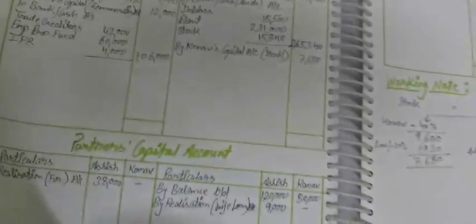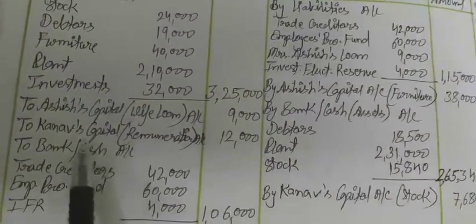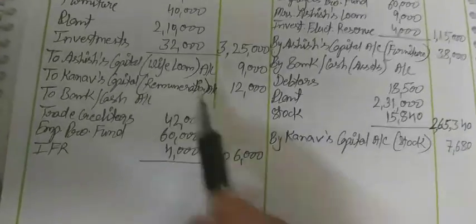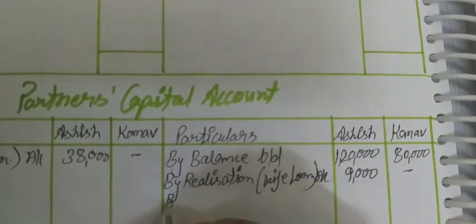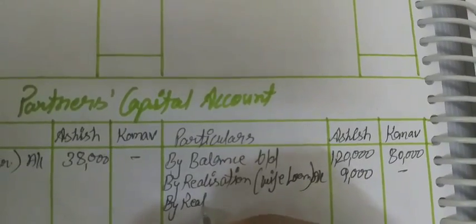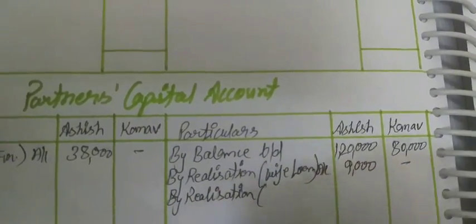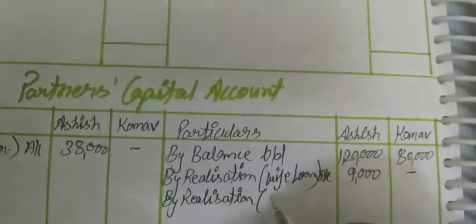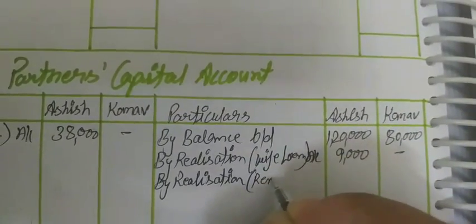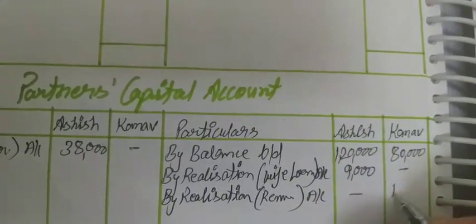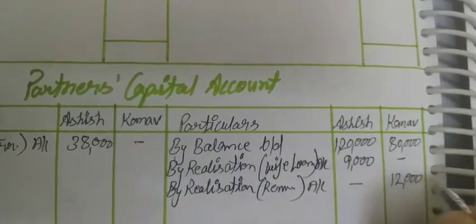Now student, we have to do the balancing. Before balancing, first we need to record all transactions. So in this transaction, Kanav's capital account will be credited for remuneration, by realization, as remuneration account for 12,000.